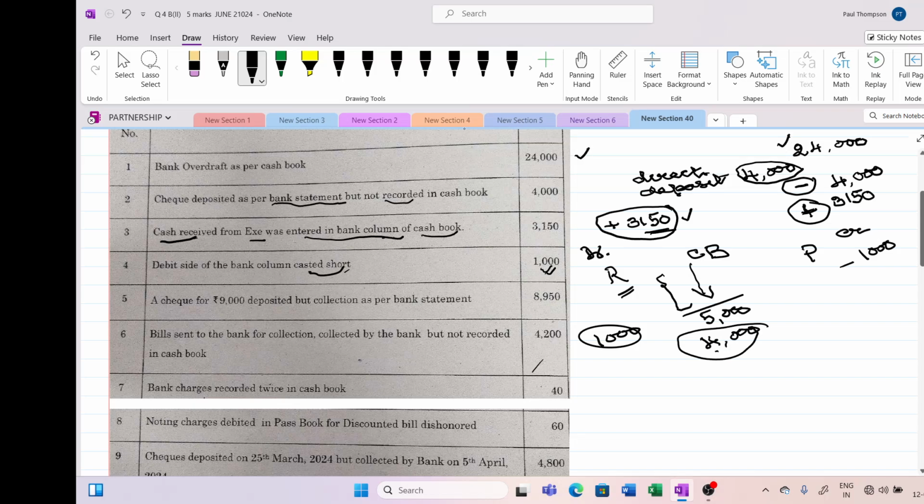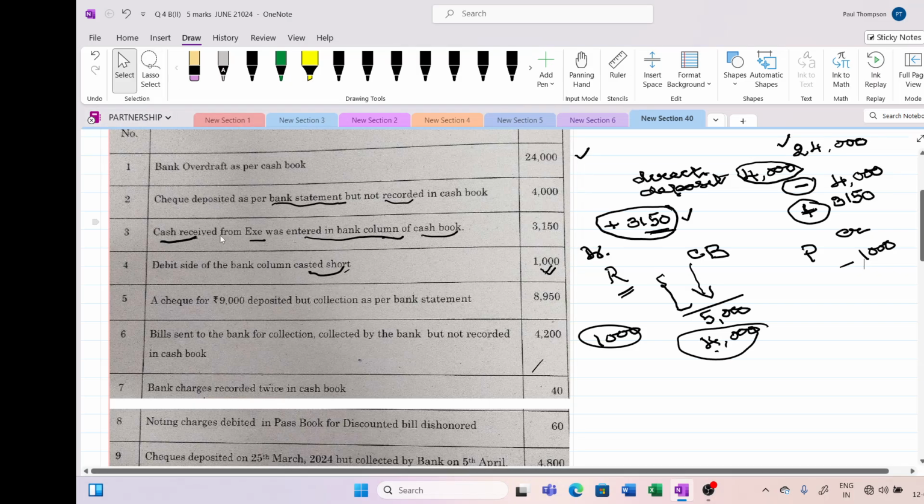Got it? Hope it is. I'm making some sense and you are able to understand this bank reconciliation. Okay, so if you understand this step by step like this, you will be able to do it in a very easier way. So next one is a check of 9,000 deposited.